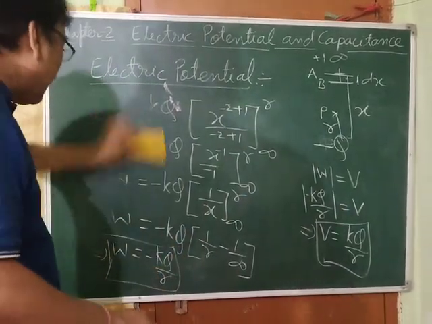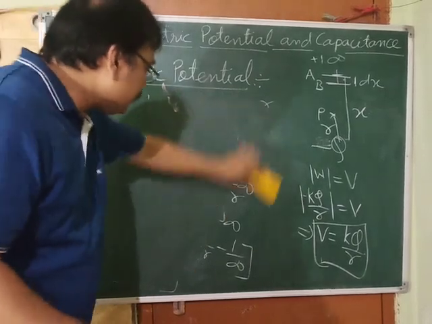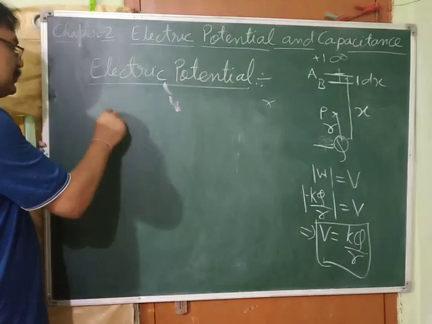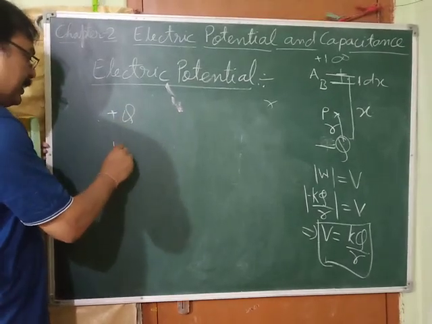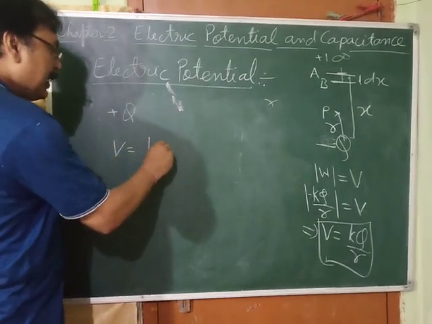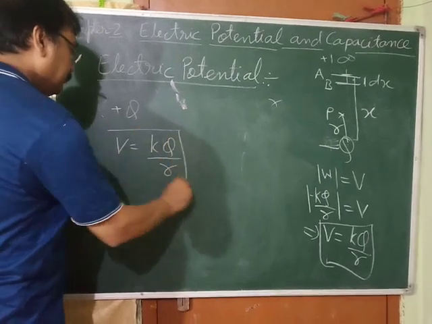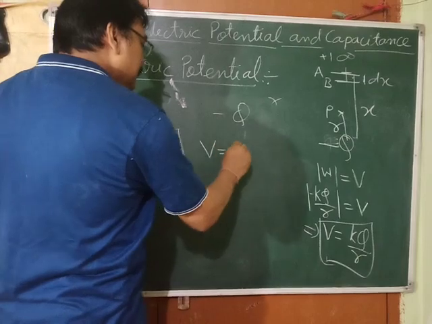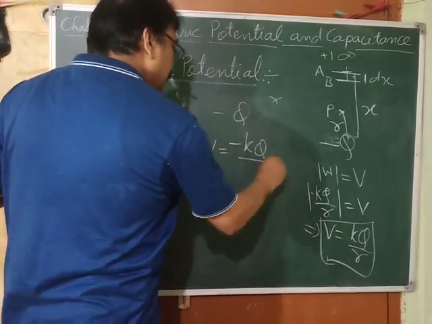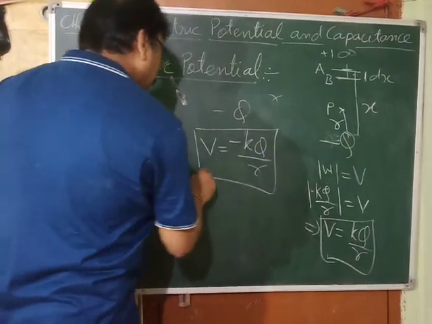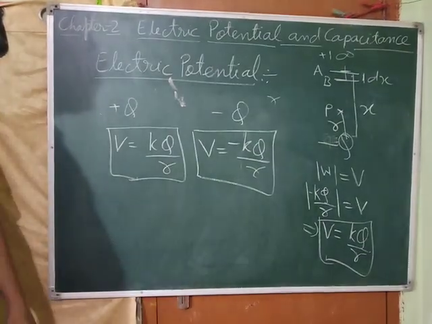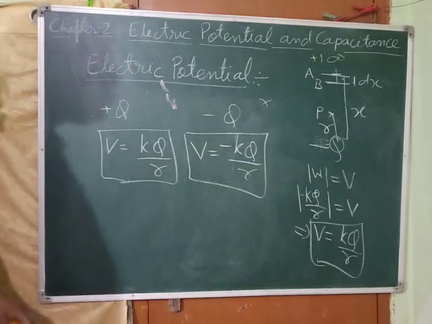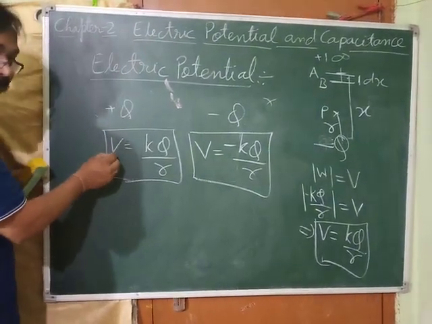I mean to say that in case of potential, we consider the sign of the charge. For plus q charge, potential is k q by r. For minus q charge, potential is minus k q by r. Because potential is a scalar quantity. Electric potential is a scalar quantity, and it is denoted by V.